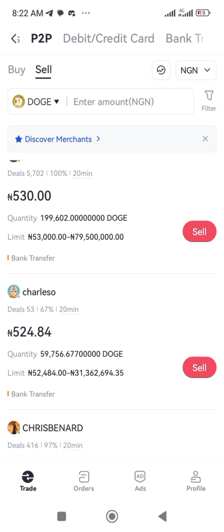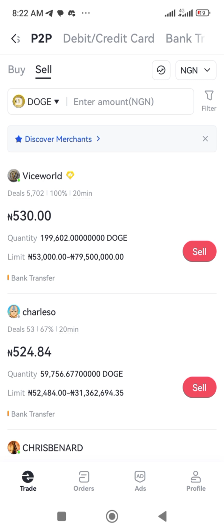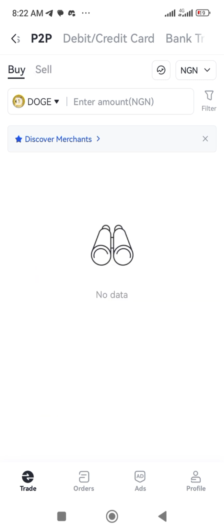Let me explain the difference between buy and sell for the purpose of the newbies. If you want to buy Doge, you come to the buy side. If there is any merchant that is selling Doge, you buy from the person.